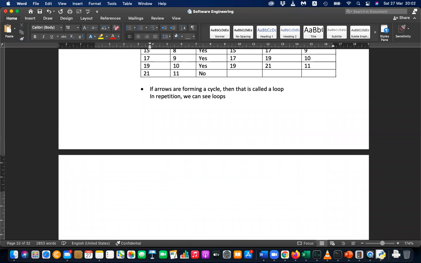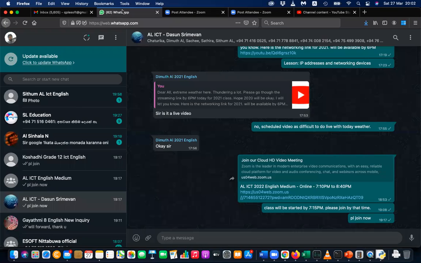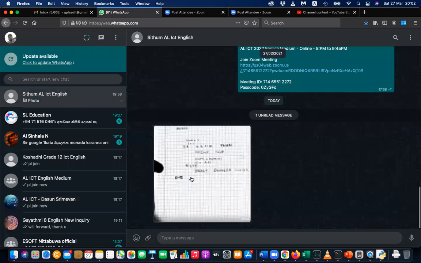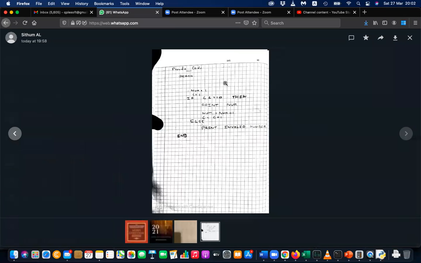Okay, let's see. If you get this kind of loop, if you have sent it to me on WhatsApp, then I can just go through this. Okay, so let's see. Okay, begin. If and else. So the problem here, this is okay, Situn. But the problem here is how you go up.